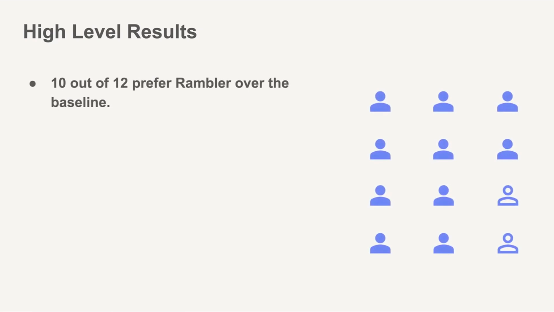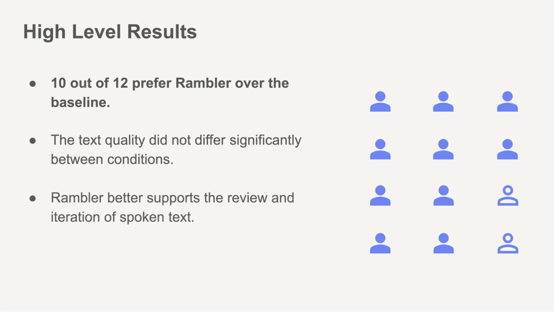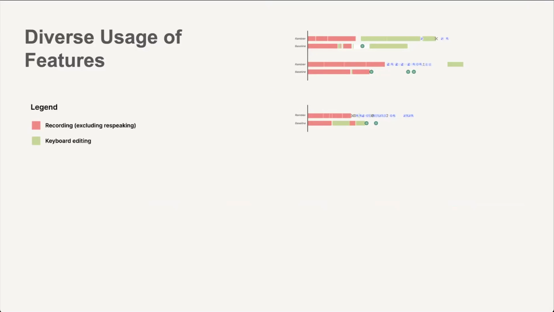Overall, people really appreciated using Rambler. 10 out of our 12 participants preferred it over the baseline, and more than half felt likely to iterate with Rambler. The text quality did not differ significantly between conditions, and we found that Rambler better supports the review and iteration of spoken text. We're, of course, glad people enjoyed using Rambler and found our design effective, but what else did we learn more broadly from our study?